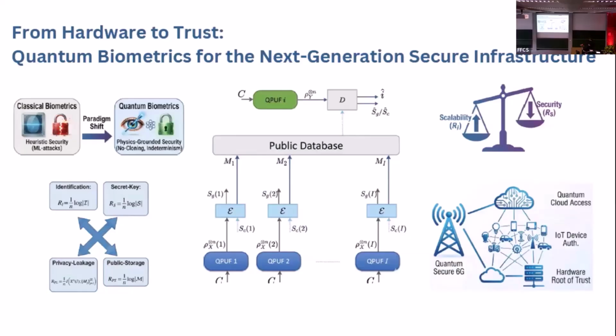In this poster, I will talk about user identification, especially from the classical side: why classical biometric-based systems or classical device fingerprinting fail, and how with machine learning and enough data, you can clone classical fingerprints or classical physically unclonable functions, and how quantum biometric feature extraction gives you a better alternative.